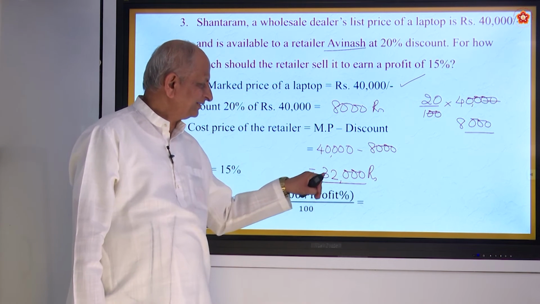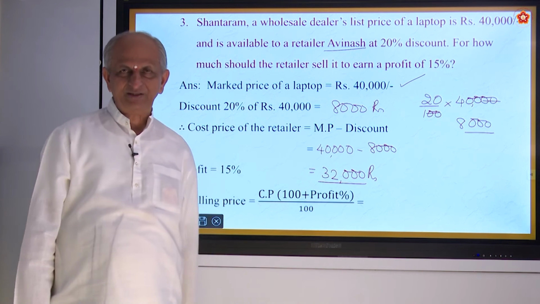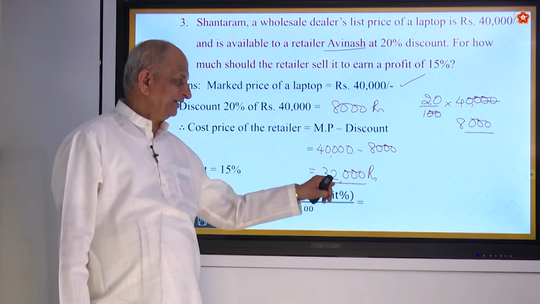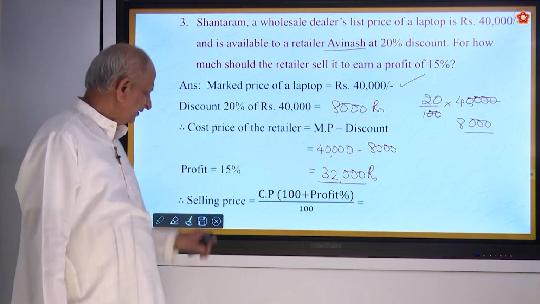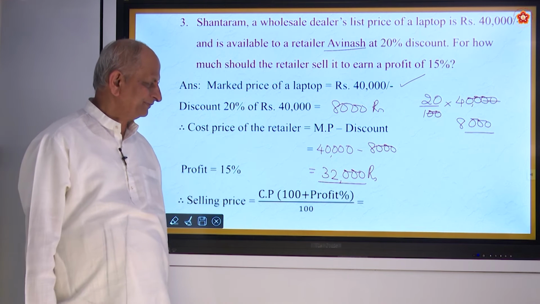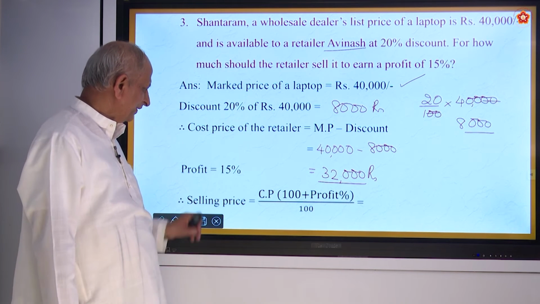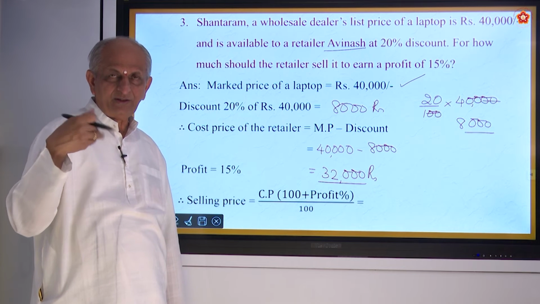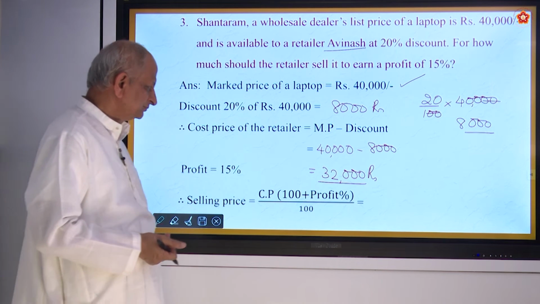So for retailers, they give concession like this because they should also get profit now. But this retailer is very intelligent. He wants to get a profit of 15%. So what is the selling price? How much cost he will be selling it for a customer?